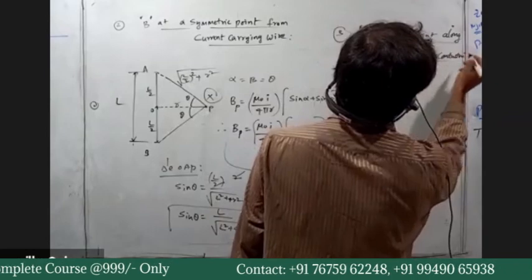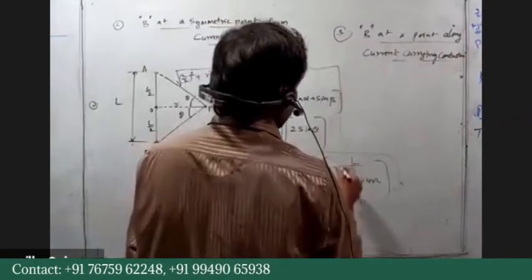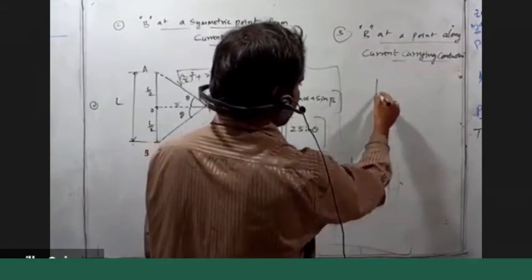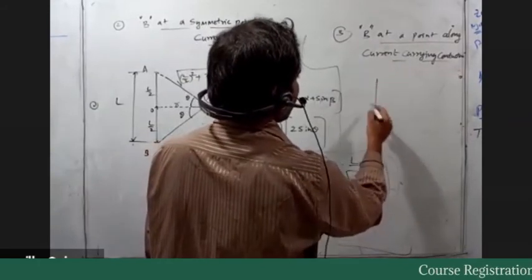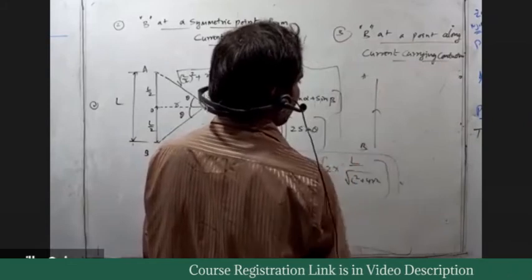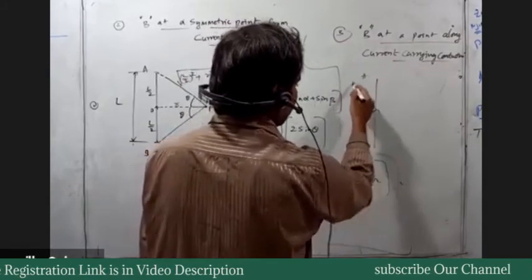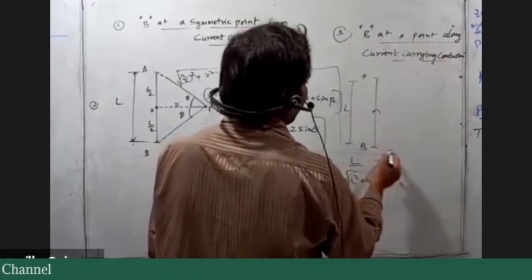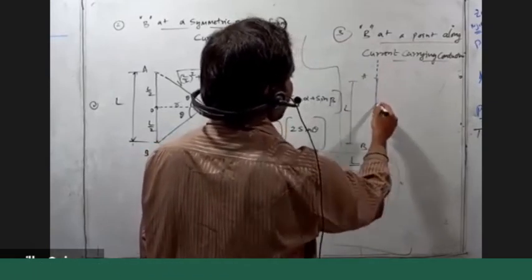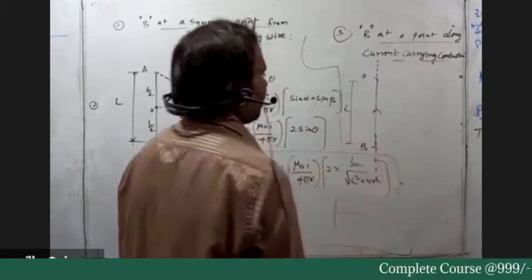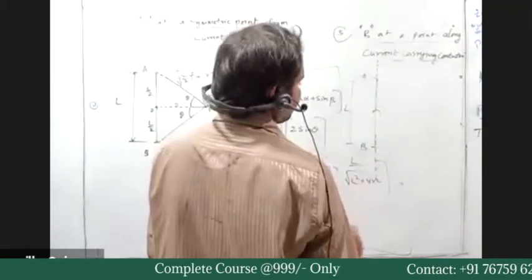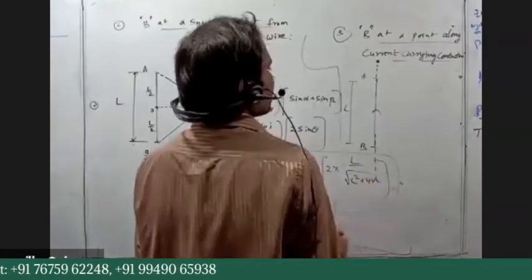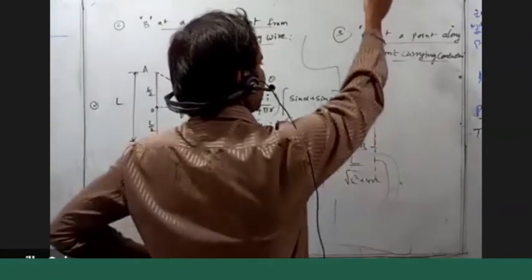Current carrying conductor. So what are we getting? Now choose the position, same again. This is the given current carrying conductor AB of length L. Now due to this current carrying conductor, I want the field at a point on its line. Suppose I am choosing a point on the line of the conductor.